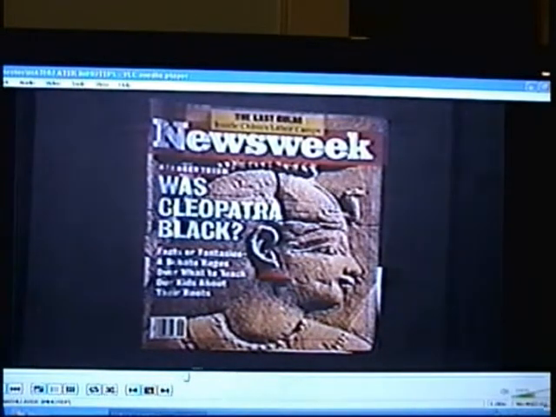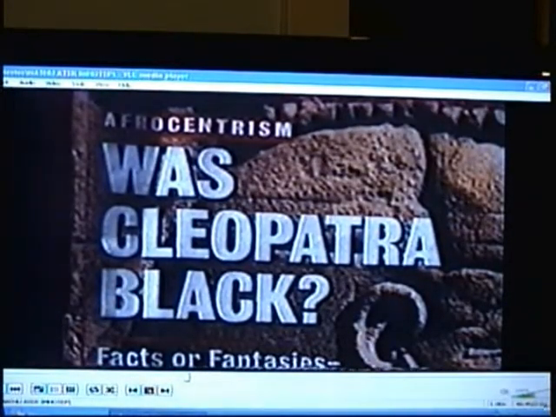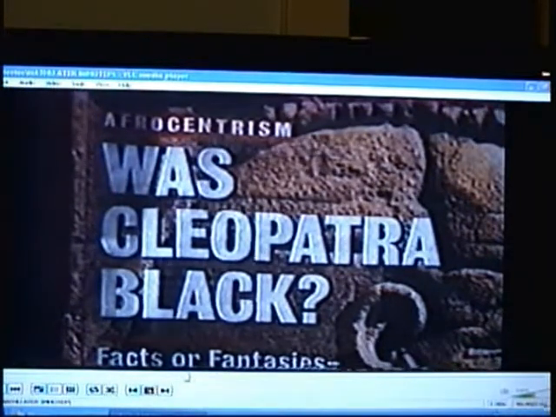Even in medieval Europe, Shakespeare and all the rest of the writers, Volpone, Ben Jonson, they considered this woman to be black. She was considered to be black because the tradition of the ancient Egyptians was black, even in medieval Europe. So you go right to medieval Europe, you see Cleopatra here shown as being black. So apparently when he wrote this article, he didn't do the research that I was doing.